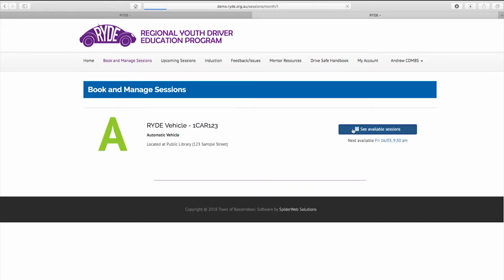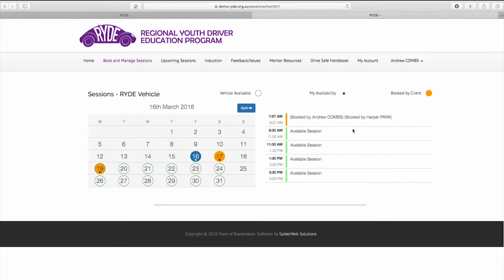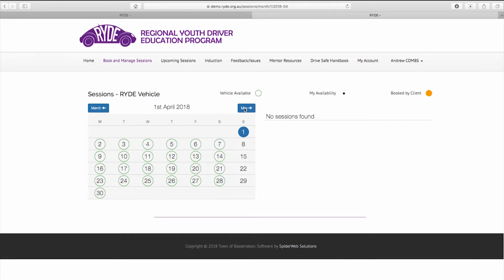On this page, you'll see this month's calendar with the currently viewed date highlighted with a blue circle. Days where there are available sessions are shown with a green circle. Days where you have already indicated your availability will have a black dot below the date. You can use the blue month arrows to navigate to future months. Click on a particular date and, dependent on your screen size, sessions where that vehicle is available will be shown on the right or below the calendar.